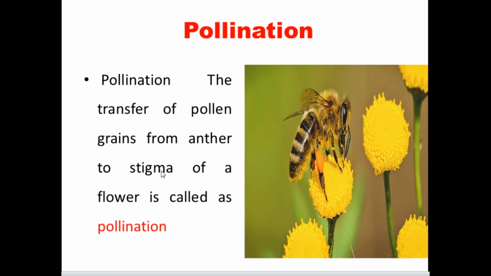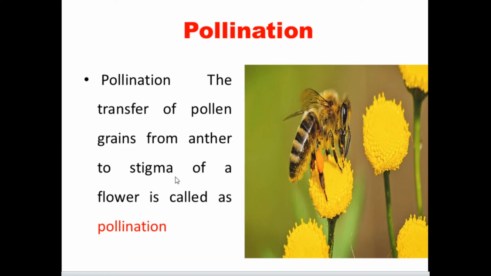There are two more good questions they may ask: what is pollination? Pollination is the transfer of pollen grains from the anther to the stigma of a flower. The stigma is part of the gynoecium, the female part of the plant. Gynoecium consists of three parts: ovary, stigma, and style.